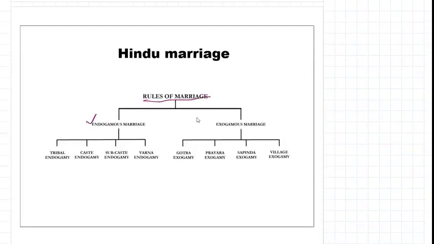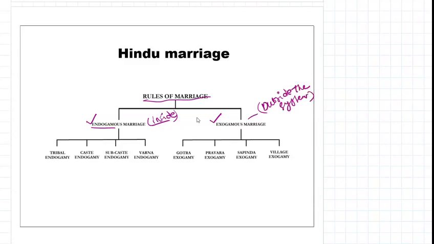In that, endogamous and exogamous. Endo means inside the system. Exo means exit. Remember, it is outside the system. So endogamous marriage means marriage which happens inside that community or inside the marriage system.